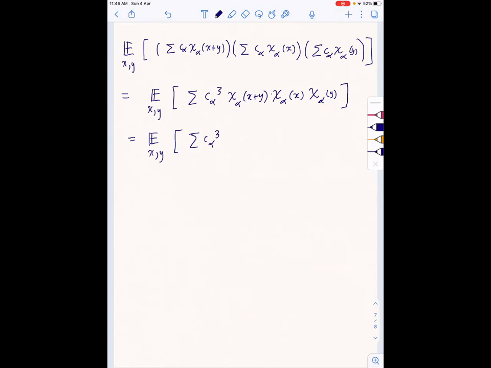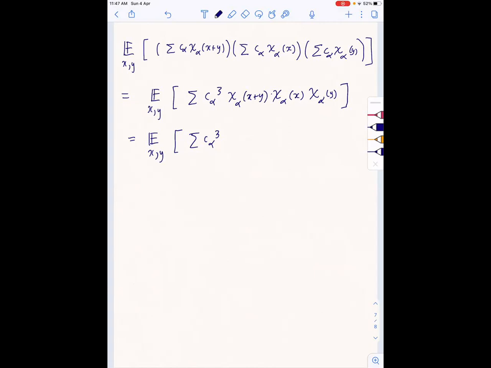Now, what is chi alpha of x plus y? Chi alpha of x plus y is chi alpha of x times chi alpha of y. So this is chi alpha of x whole squared times chi alpha of y whole squared, just by the property of homomorphism. But that is always 1 because these map to plus 1 or minus 1.